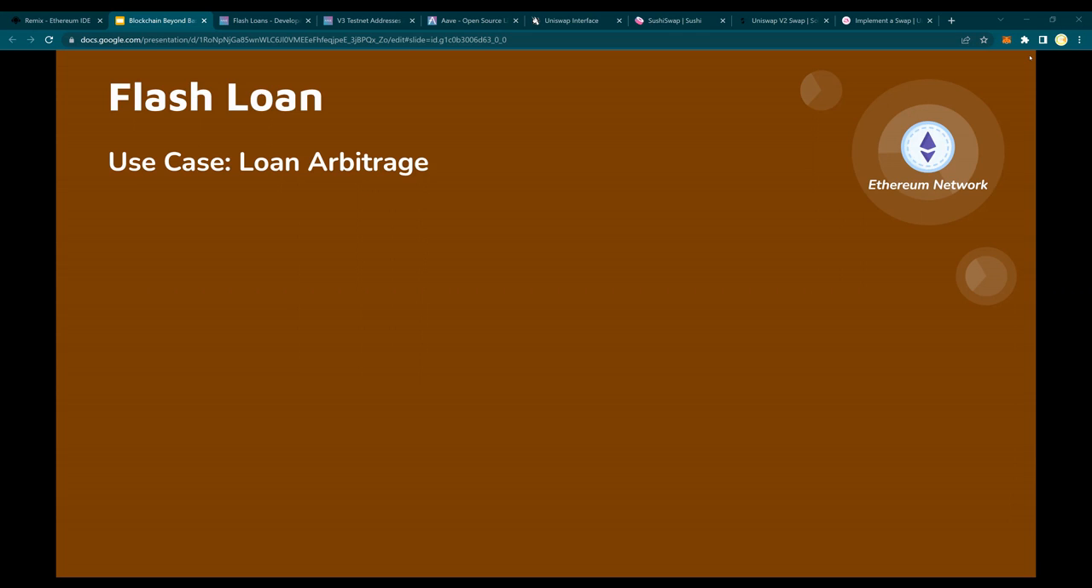Now, let us see a very practical use of flash loans. And trust me, in the next 10 minutes, you are going to learn flash loans in a very, very simple way. So let's get started.